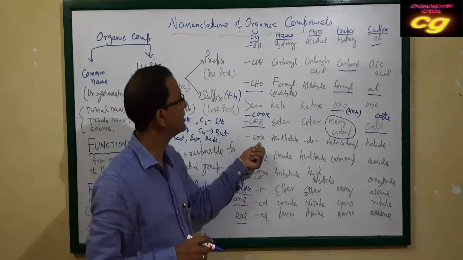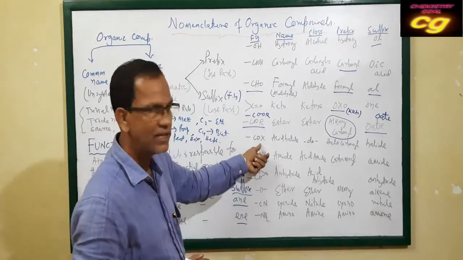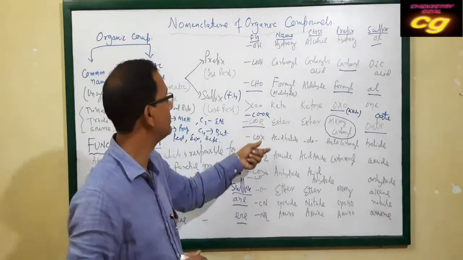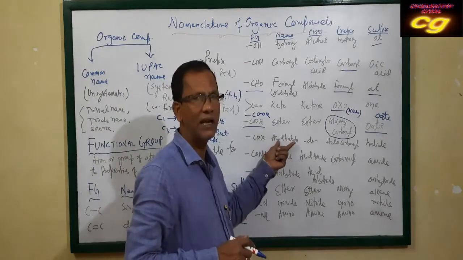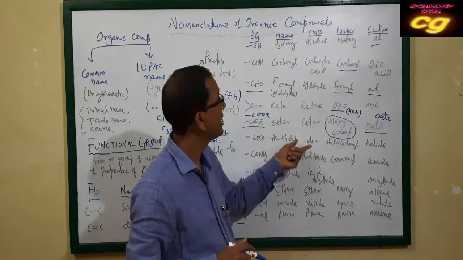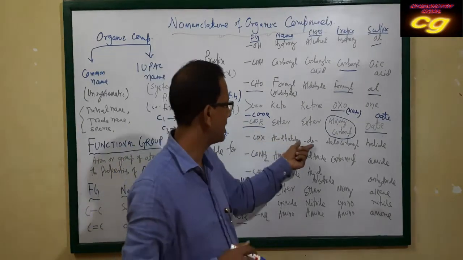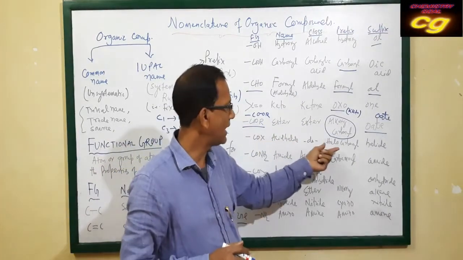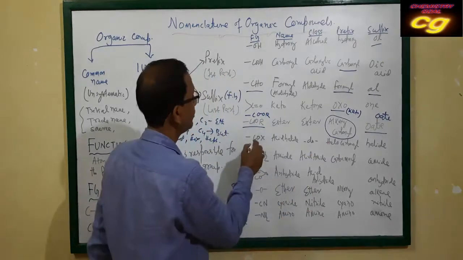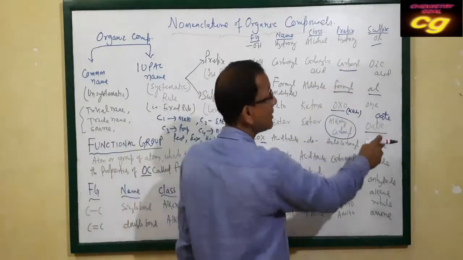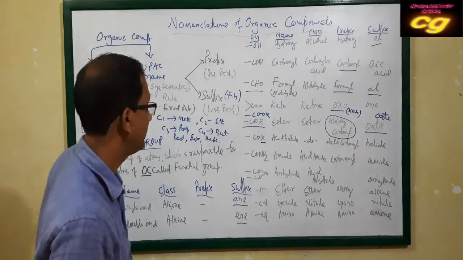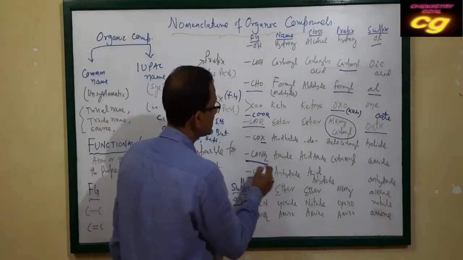Then COX, that is an acid derivative. Ester is also an acid derivative. This is also an acid derivative, and this is called acid halide. That class is the acid halide class, and the prefix is halocarbonyl. Halocarbonyl is the prefix name, and your suffix name is halide. The last name is halide. CONH2, this is called amide.